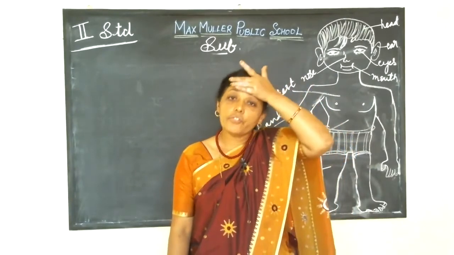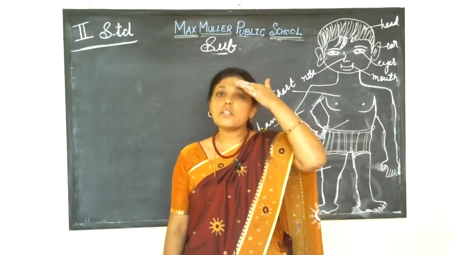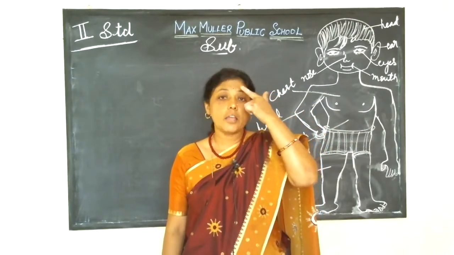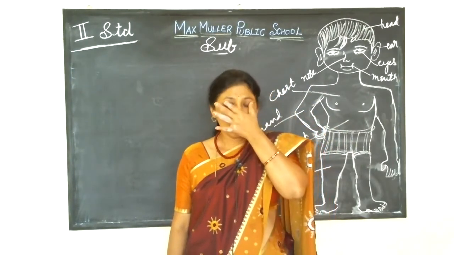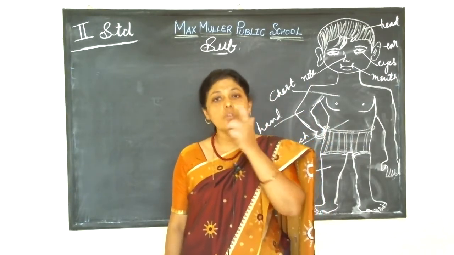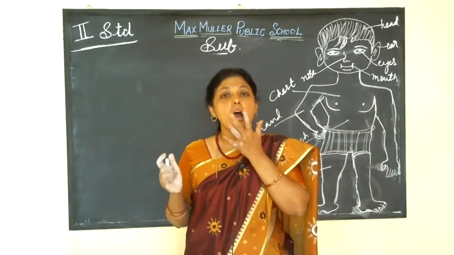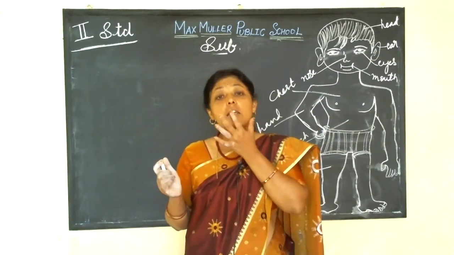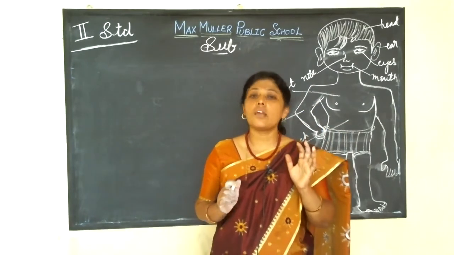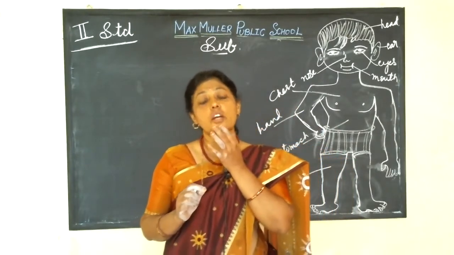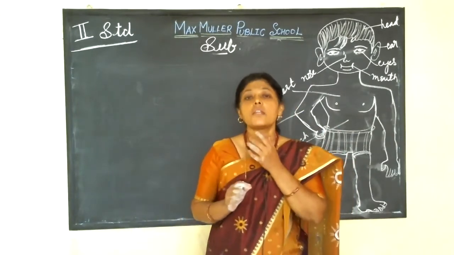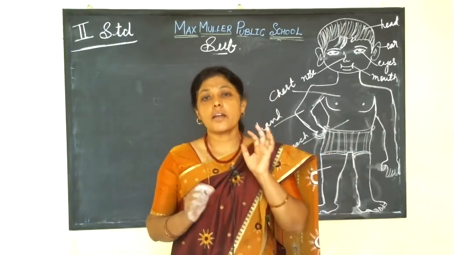Then I have forehead. See, this is forehead and eyebrows. I have two eyebrows and two eyes, nose, ears, mouth. In mouth I have teeth. The color of the teeth is white. Inside I have tongue also. Which tongue? Pink color tongue. See, I have pink color tongue.